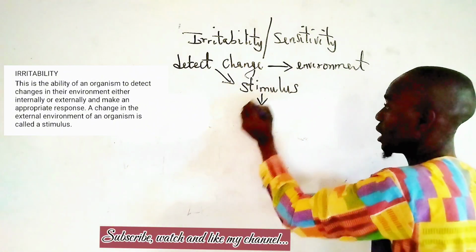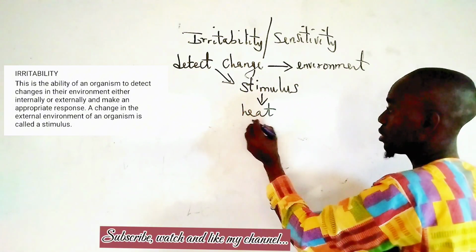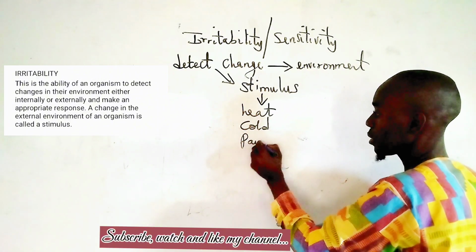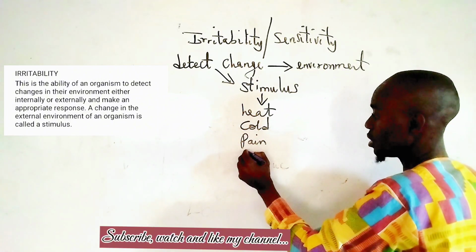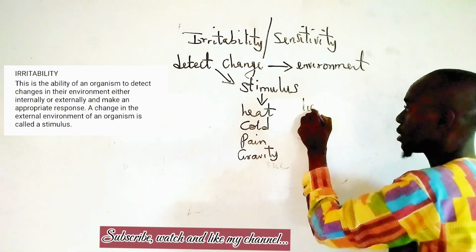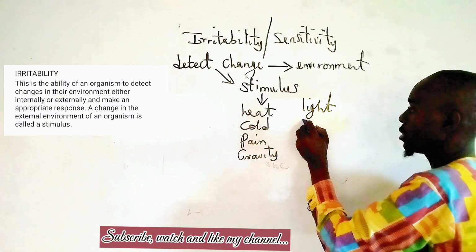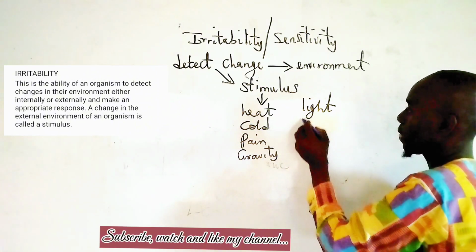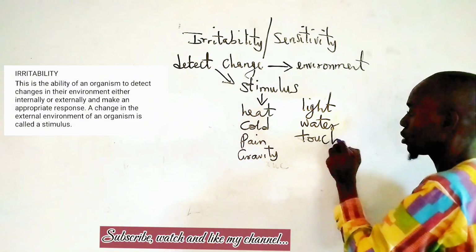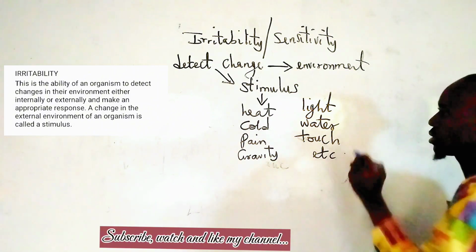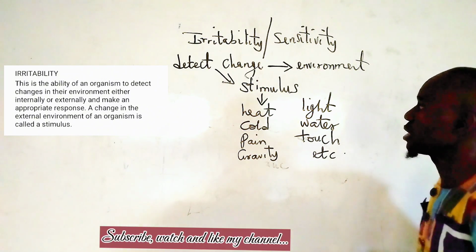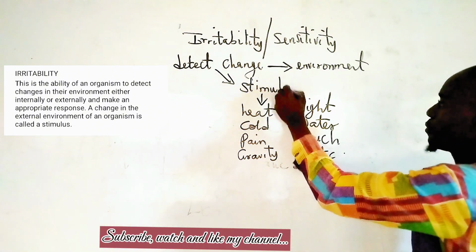So the different stimuli are heat, cold, pain, gravity, light, water, touch, etc. So these are just few of stimuli that organisms detect from the environment.